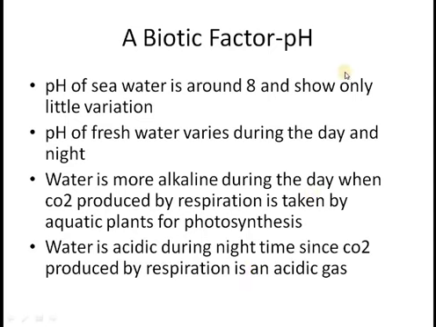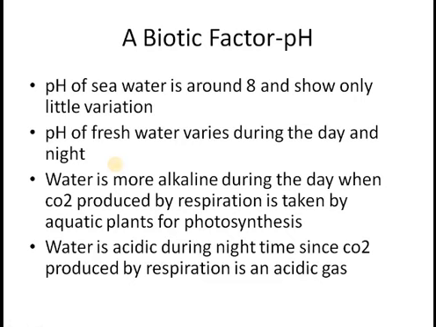Next point is of pH. pH tells you whether the medium or the solution is acidic or basic. pH of seawater is around 8 and shows only little variation throughout the year or throughout the day. pH of fresh water varies during the day and night. Why does it happen? Because of photosynthesis and respiration, which are going side by side during the daytime.